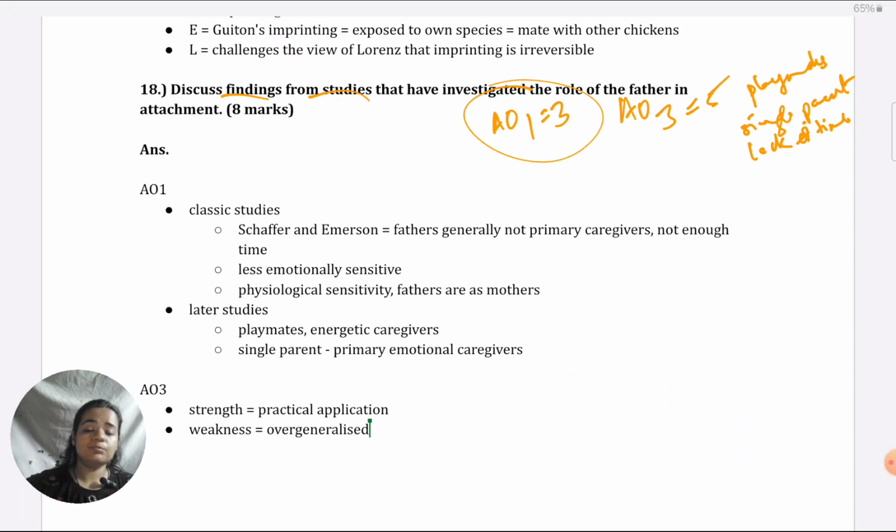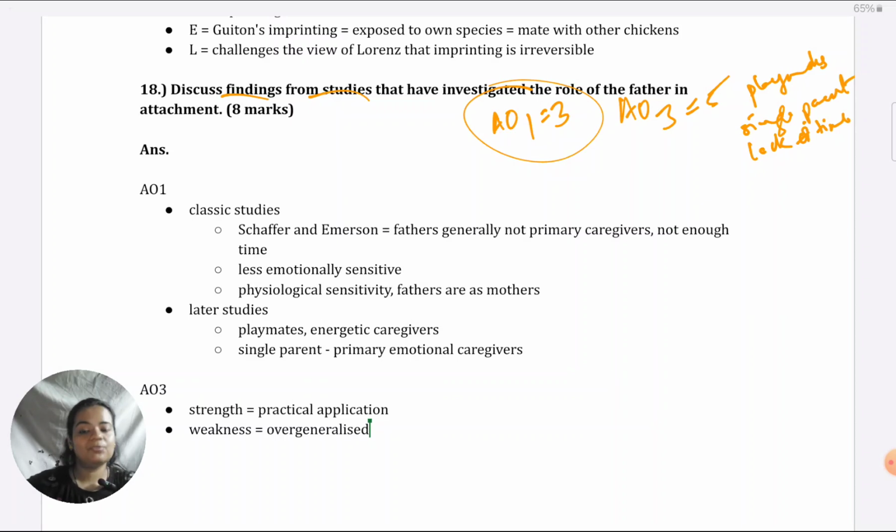Just stay focused in both AO1 and AO3 to be able to get in the full 8-mark band. The moment you stray away and start giving general points, anything to do with role of father rather than study related description or evaluation, you will start losing marks.